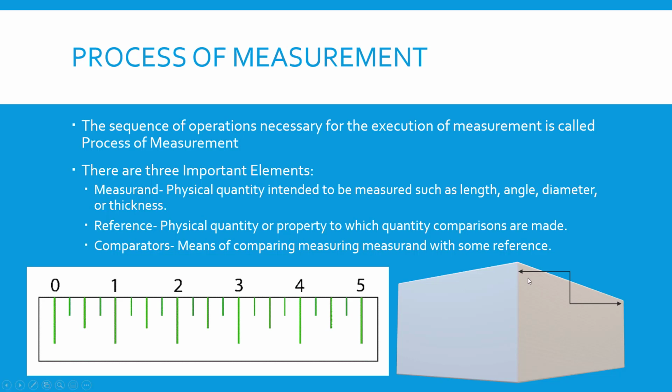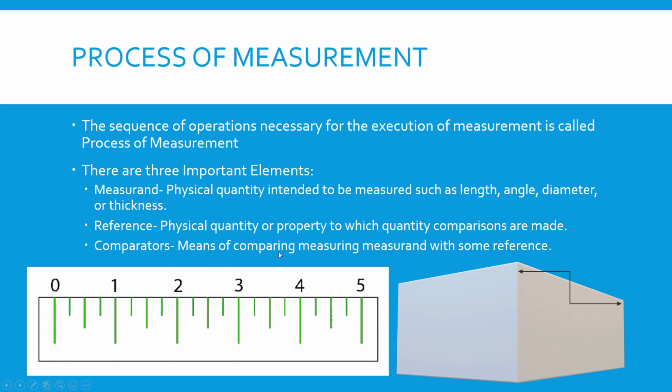So in this situation right here, we are talking about measuring the side of this cube. The measurand would be the length of the sidewall of this cube. Reference, physical quantity or property to which quantity comparisons are made. So how are we going to reference the measurement? In this situation, we're going to say a tape measure. We're going to reference the side of this cube to a measurement on a tape.